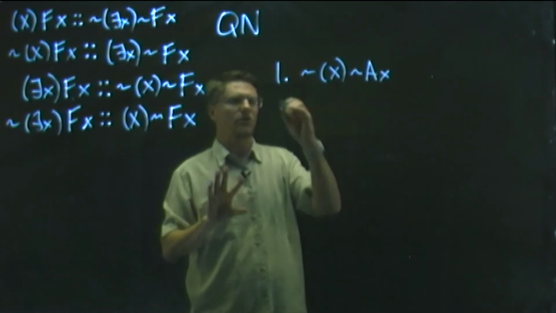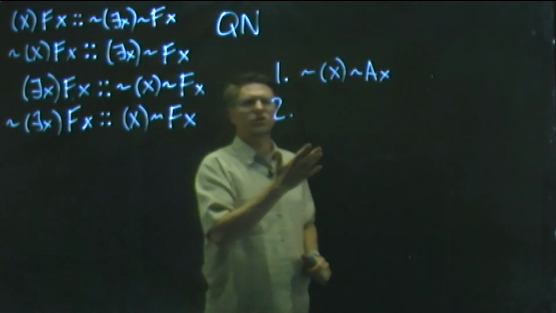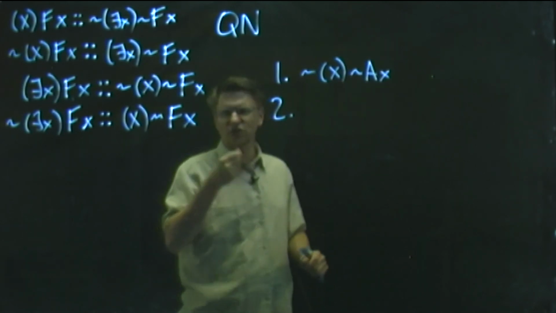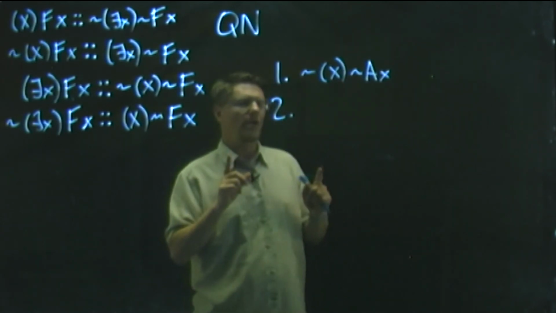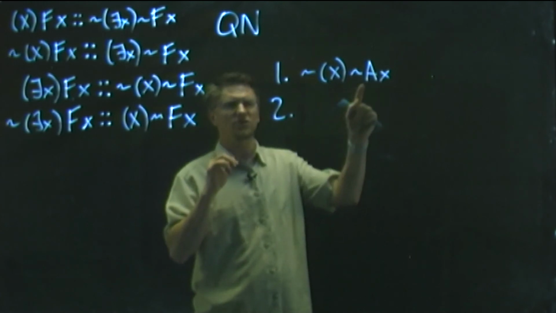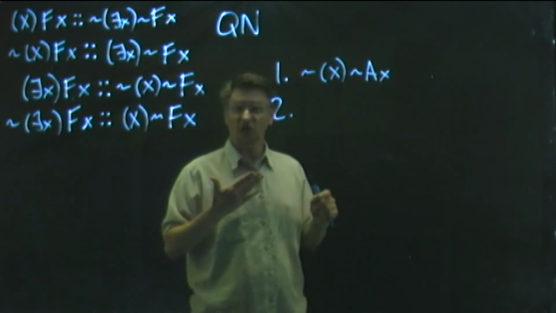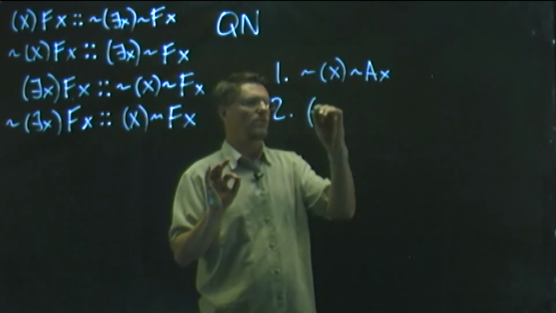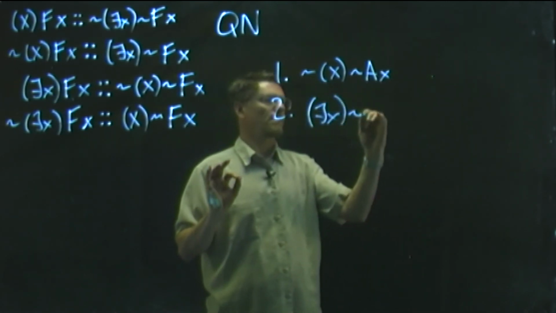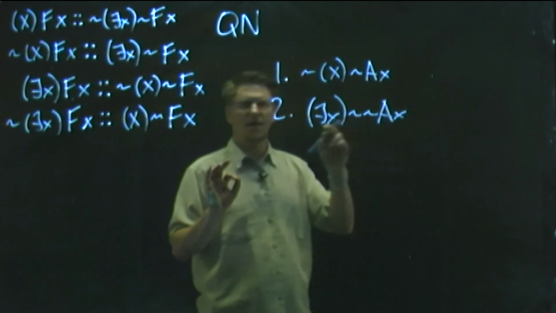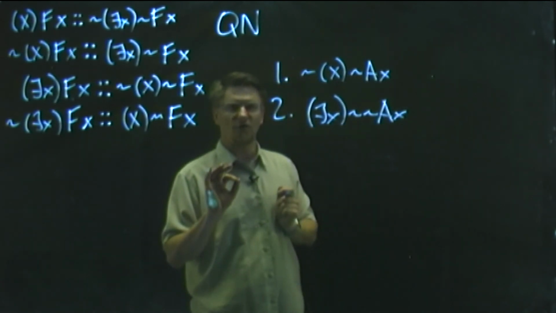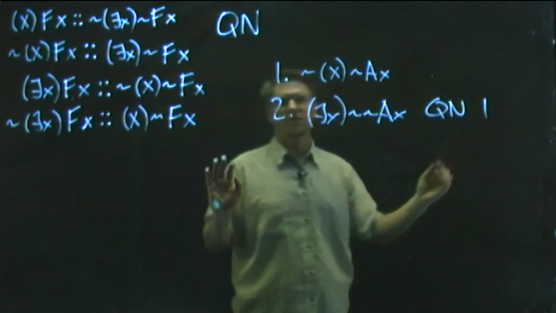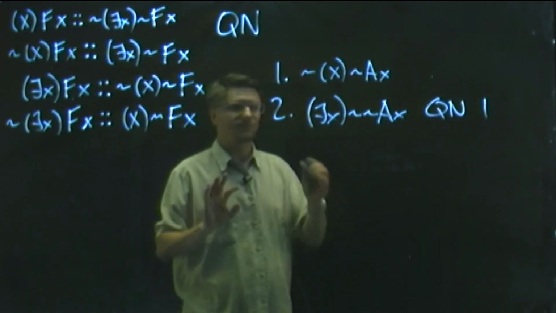So in other words, let's say you had this statement here, and for whatever reason you wanted to change the quantifier, okay? And you thought, now how does that quantifier negation rule work? Well, if all you could remember is, oh yeah, all I need to do is move the tilde to the other side of the quantifier and it will change the quantifier, you'll be just fine. Because you can take that tilde, for example, and move it to the other side of the quantifier and it changes the quantifier. That's the quantifier negation rules on line 1 here.